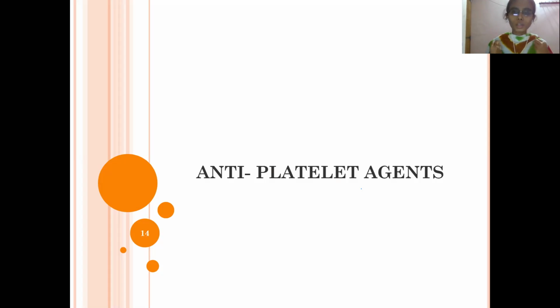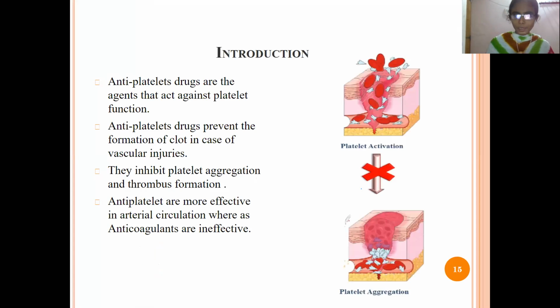So let's discuss what is the antiplatelet. So, what is the antiplatelet drug? It will act against the platelet function. So, what is the function of the platelet? To form the clot where the injury has occurred. So, what will the antiplatelet do? It will stop the action of the platelet, in order to prevent the formation of the clot in the body. So this antiplatelet is mainly used during the heart surgeries or the brain surgeries.